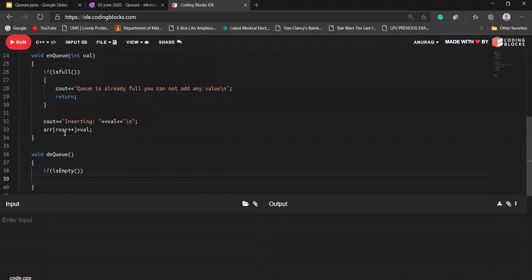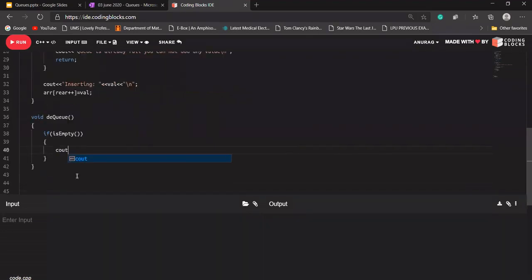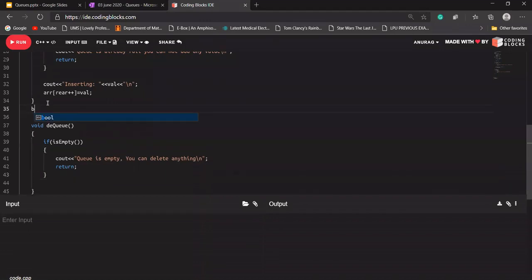If the queue is already empty, we cannot delete anything, so it should print a statement that the queue is empty, you cannot delete it. Let's say I'm printing this message, and I should be returning from here, because this function should terminate here, and I should be writing the is empty function here.